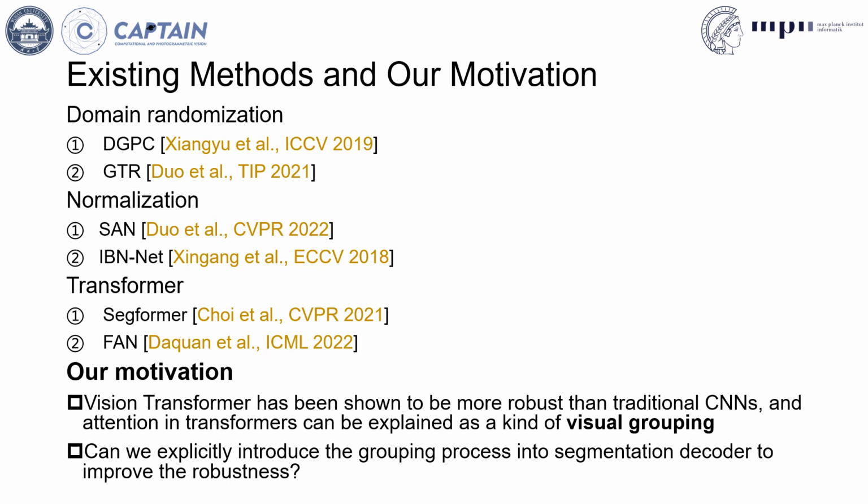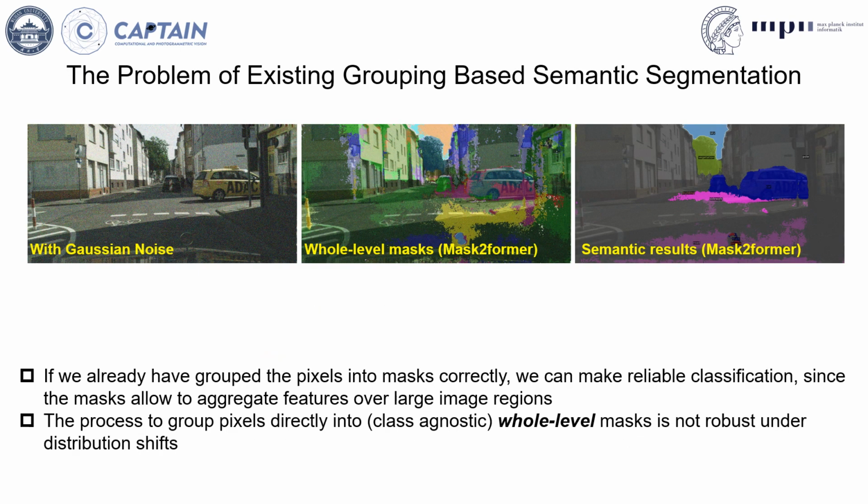The vision transformer has been shown to be more robust than traditional CNNs, and attention in transformers can be explained as a kind of visual grouping. Can we explicitly introduce the grouping process into the segmentation decoder to improve the robustness? If we already have grouped the pixels into masks correctly, we can make reliable classification, since the masks allow us to aggregate features over large image regions. However, the process to group pixels directly into class-agnostic, whole-level masks is not robust under distribution shifts.